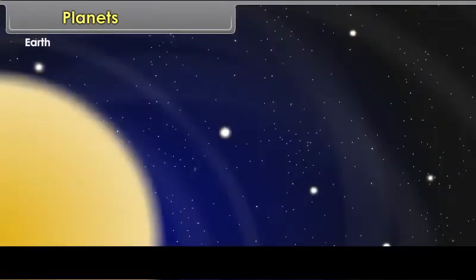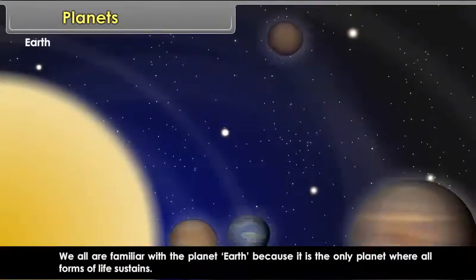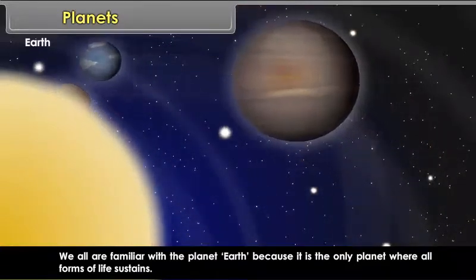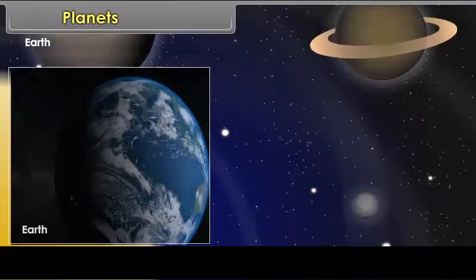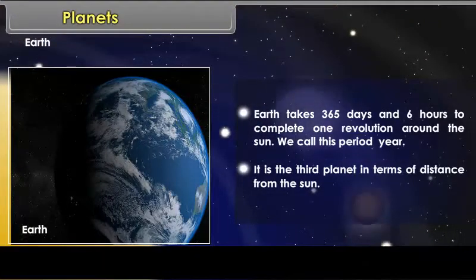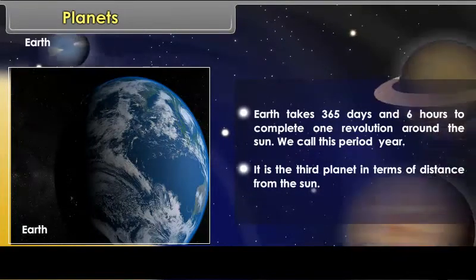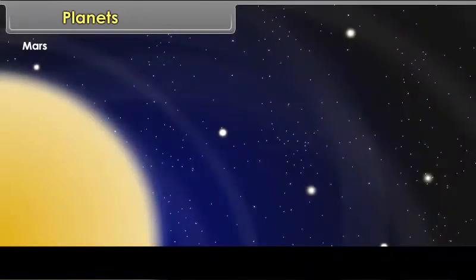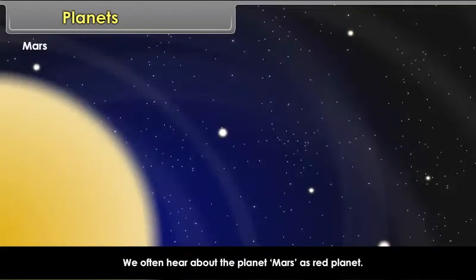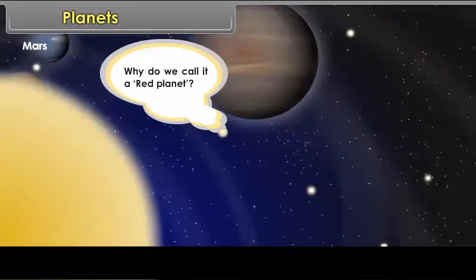Earth. We all are familiar with the planet Earth because it is the only planet where all forms of life sustains. Earth takes 365 days and 6 hours to complete one revolution around the Sun. We call this period year. It is the third planet in terms of distance from the Sun. Mars. We often hear about the planet Mars as red planet. Why do we call it a red planet?